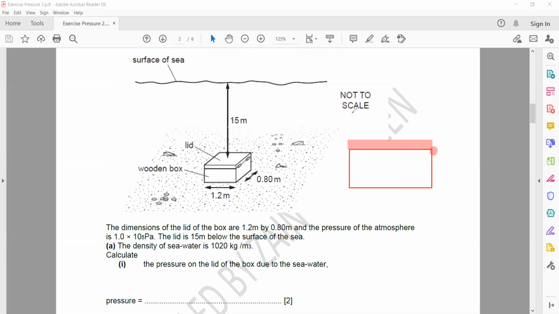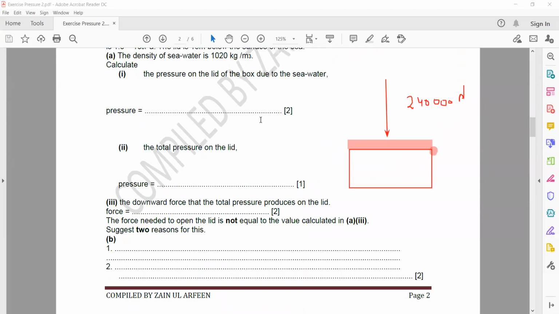So the box can be opened in this manner. The force on the box, as we calculated, is 240,000 Newton. This is the force which is acting on this box.